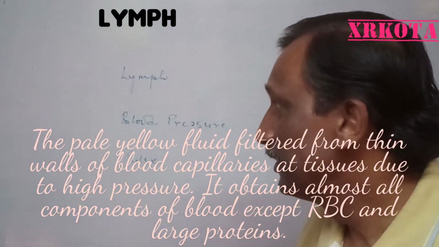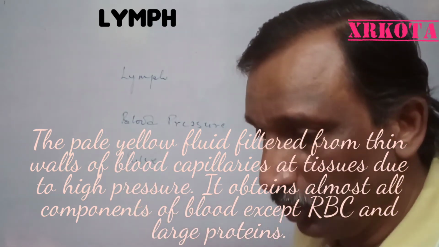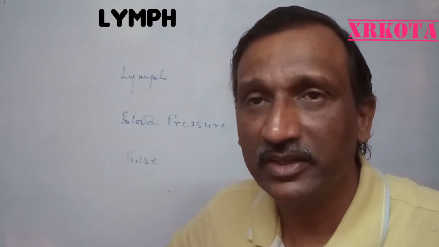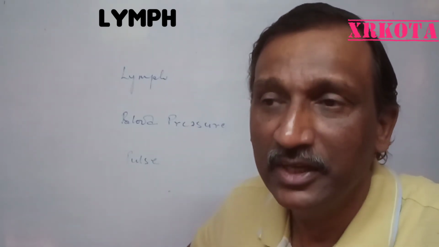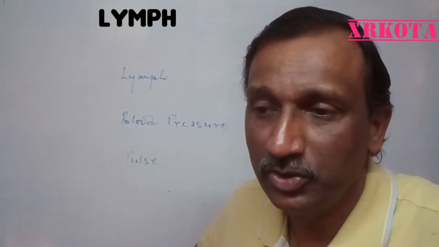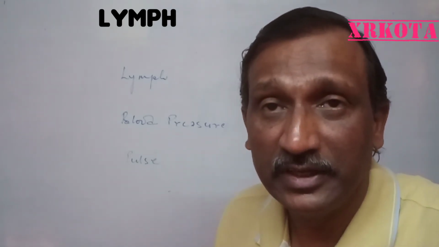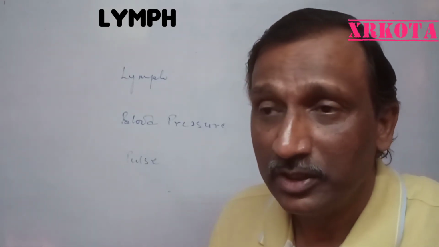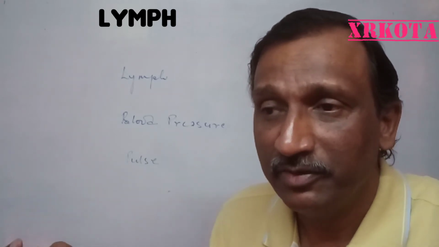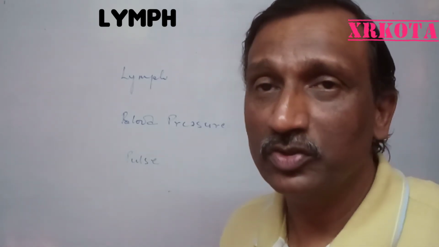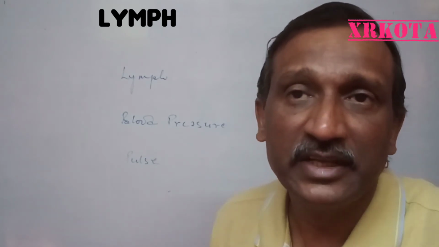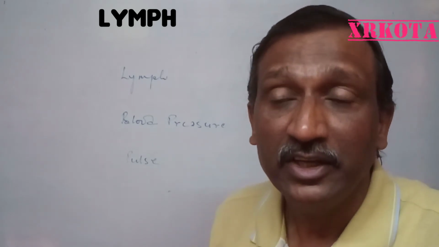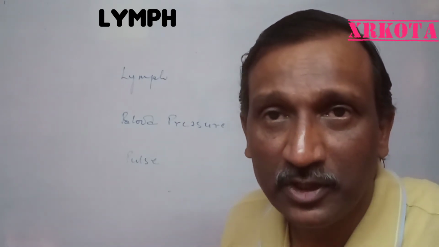Some more things we have to study. First is lymph. You know that the blood capillaries are very thin, and the walls of capillaries are so thin that the blood comes with high pressure in the capillaries, which are found all over the body in the tissues. Then the dissolved substances easily filter out, like oxygen, water, minerals, and the nutrients dissolved in it, that is glucose, fatty acids and amino acids. These are required by the tissues, and thus the tissues' requirement is fulfilled by the oozing of these substances through the thin walls of capillaries.